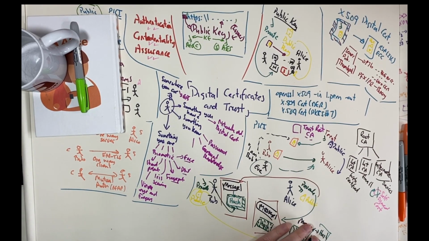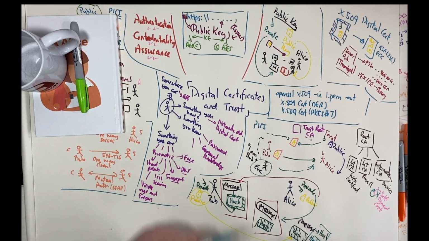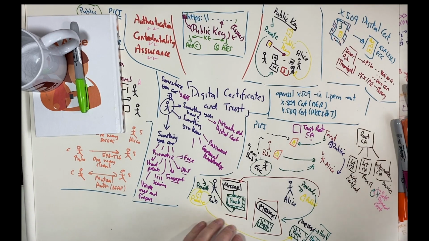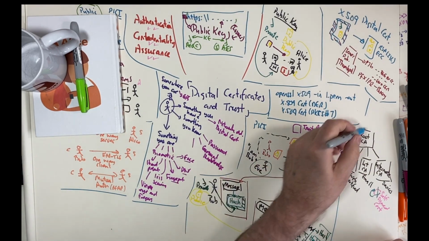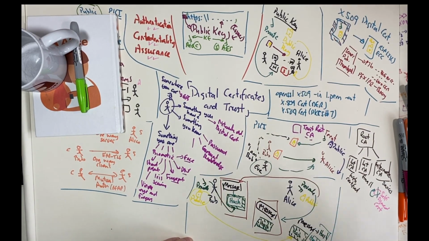If those values are the same, she knows that it was Bob's private key which signed the message, and everything will be okay. Okay, so that's the basics of using public key encryption to be able to encrypt and also authenticate.